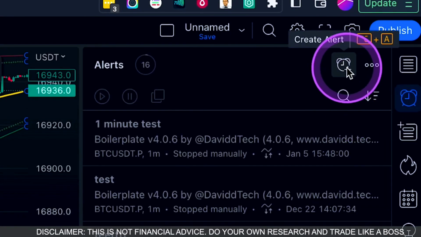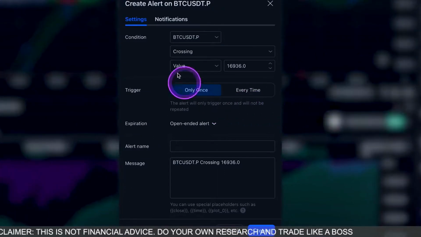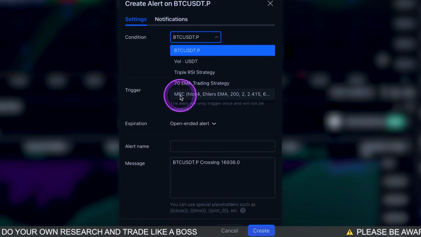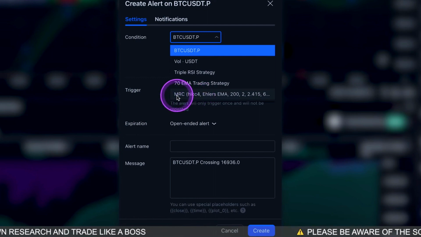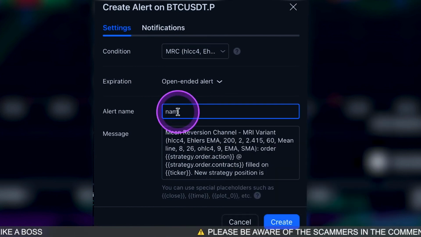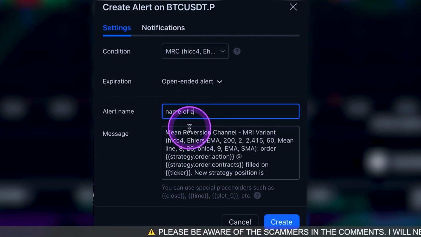Okay, now we go over to our clock over in the corner over here where it says alert. Press the alert, add new alert. Now this allows us to connect any trading strategy to TradingView. This one's called MRC, so we're going to click there, click MRC. We're going to give it a name. So this is name of alert.